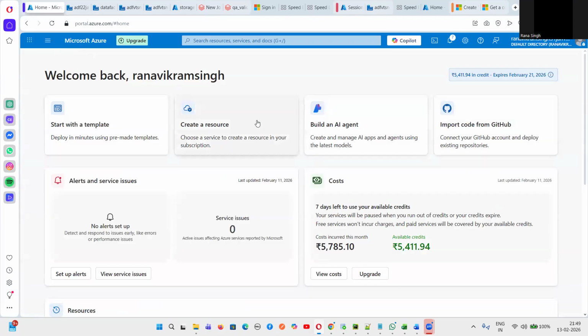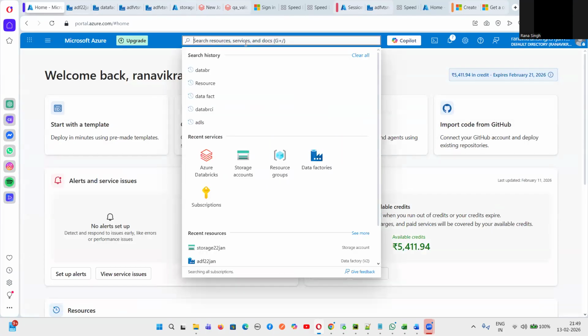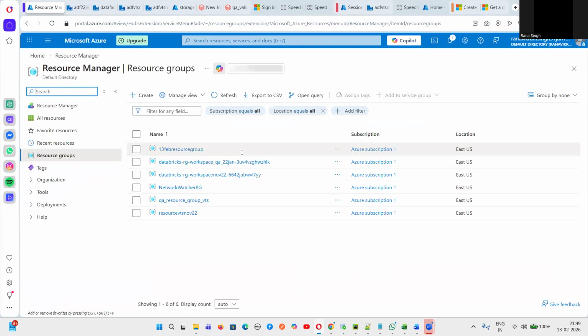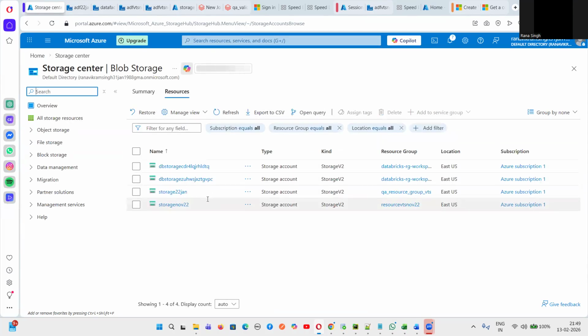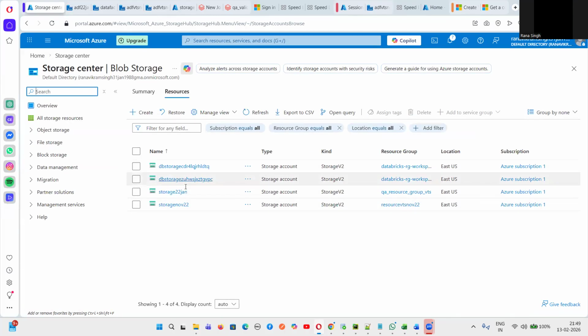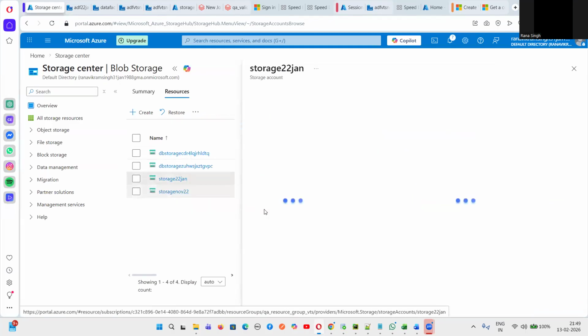This particular page will open, and from here, guys, again, I will teach you where you can go in the cloud. Let me take one more lecture on these things. Then I'll tell you how to create a resource group and how to create a storage account. Let's suppose I want to keep a file in this storage account.